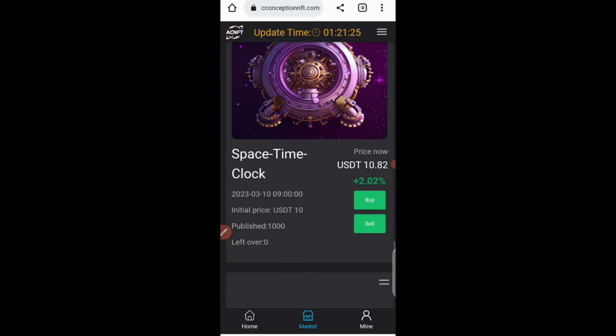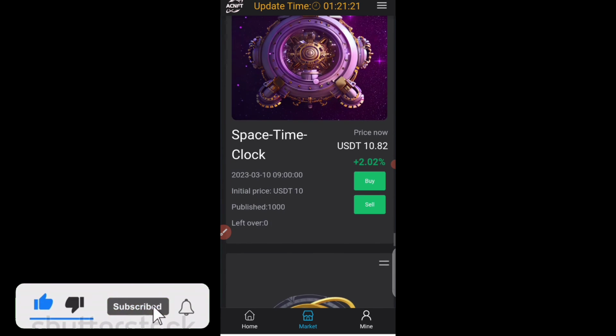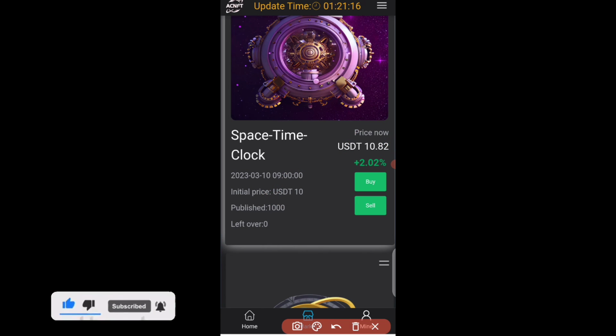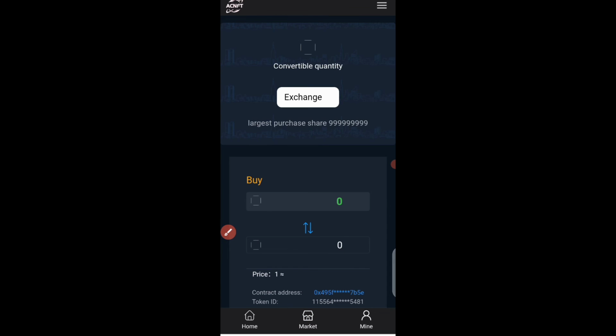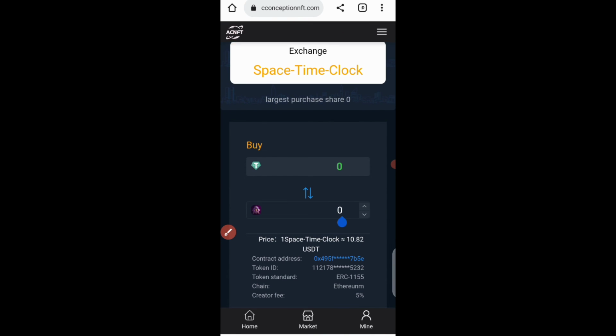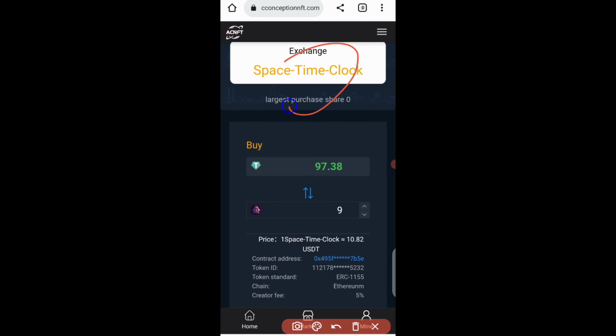Let's purchase some NFTs on this platform. Firstly, look for the NFT you'll be purchasing. You can see right here, this is the least amount of NFT, $10.82. So if you want to, deposit $11 and purchase this NFT for $10.82. In case you want to do that, just click on this buy right here and input the amount of NFT you want to purchase. So in case you deposited $100 on this platform, you can purchase as many NFTs as possible. You can just click on 9 and purchase 9 of these NFTs, and you can see right here currently worth about $93.